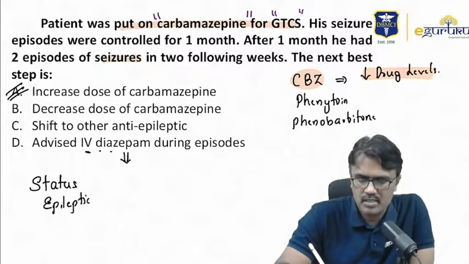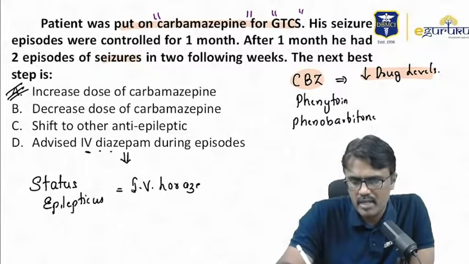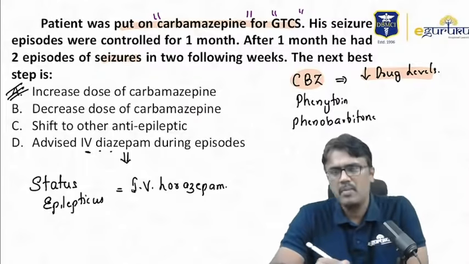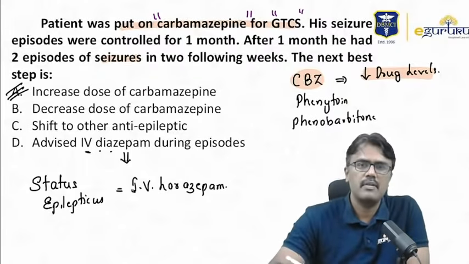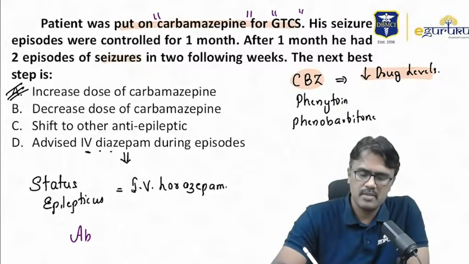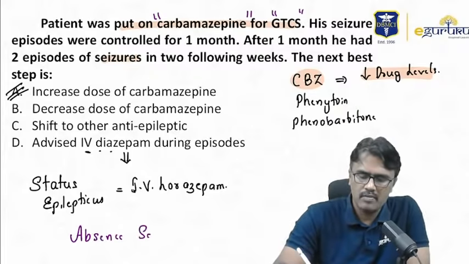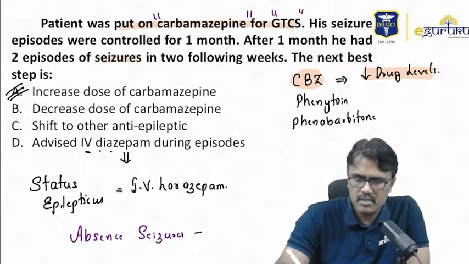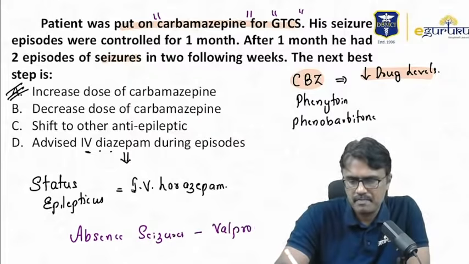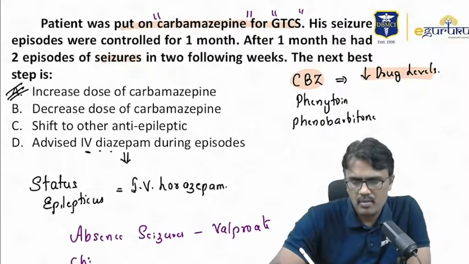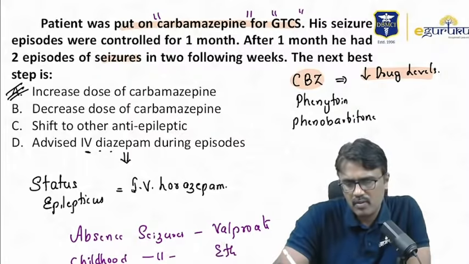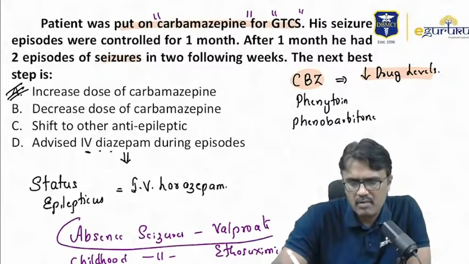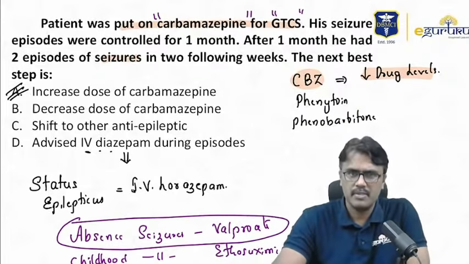Drug of choice for status epilepticus is IV lorazepam. If that is not there, diazepam can be given. One more important thing many of you asked me is, what about the absence seizure? Now, if they have not given any age, absence seizure means the drug of choice is valproate. If they are given in childhood absence seizure, then the answer will change to ethosuximide. Only if they have given the childhood cases, you go for ethosuximide. If they have not given anything, then you can go with valproate.